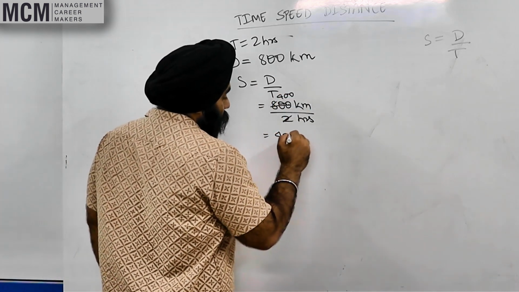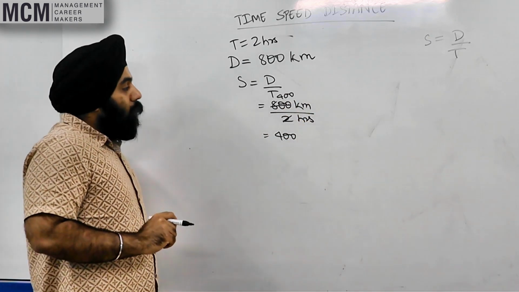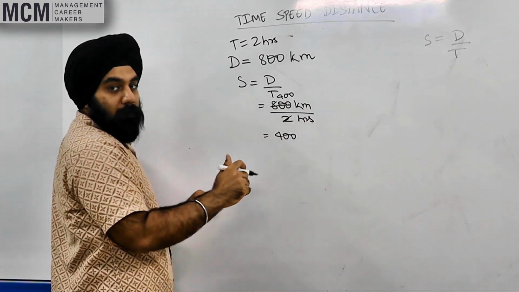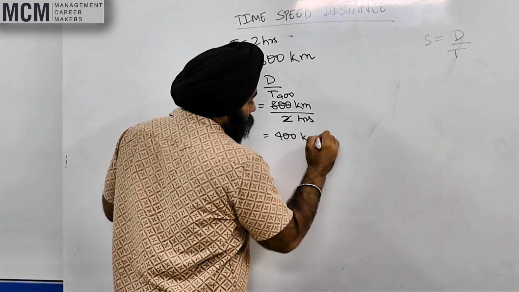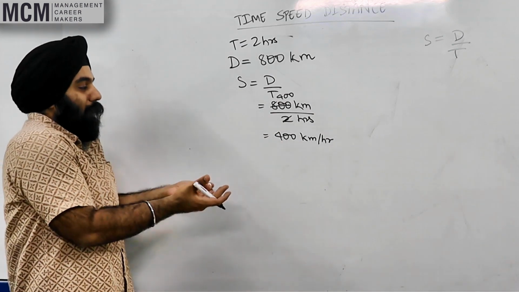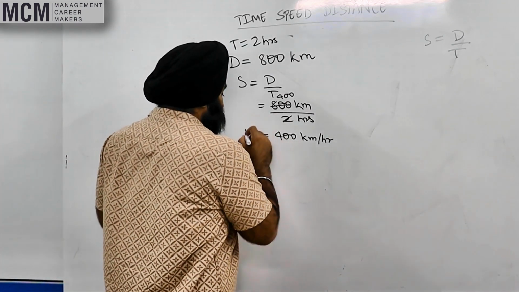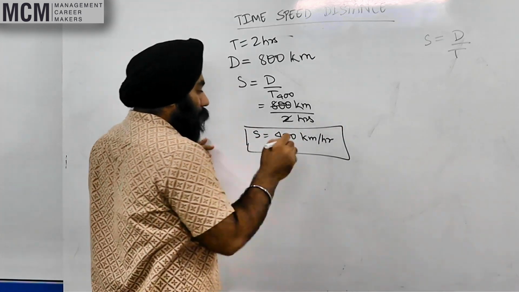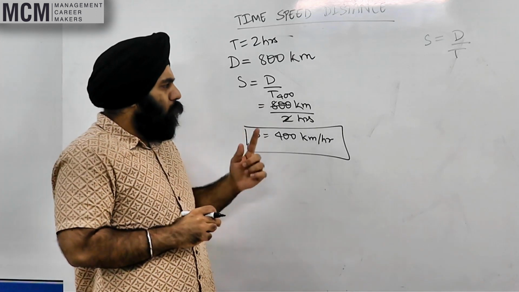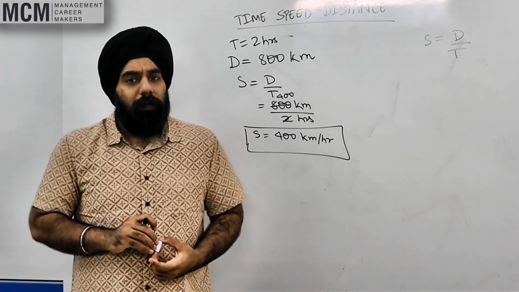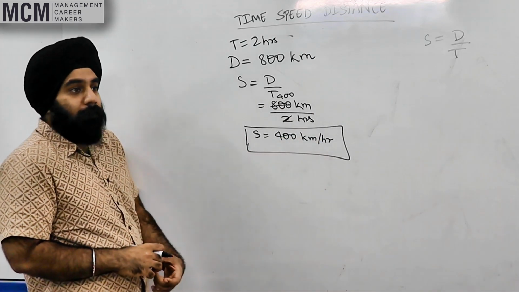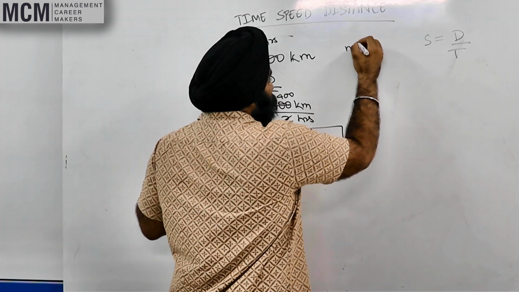We've got 400. But what is the unit? Can you see this over here? Kilometer divided by hours, which is kilometer per hour. You've seen this in your daily life. Speed is 400 kilometers per hour. Now this is not the only unit that you've seen. What other unit have you seen of speed? Isn't it meter per second?